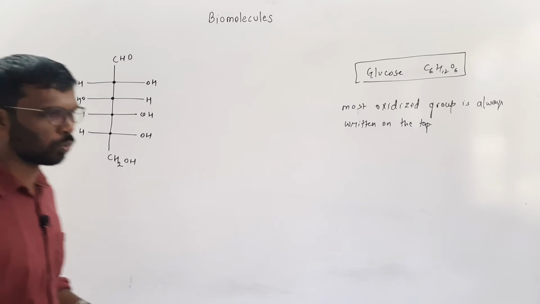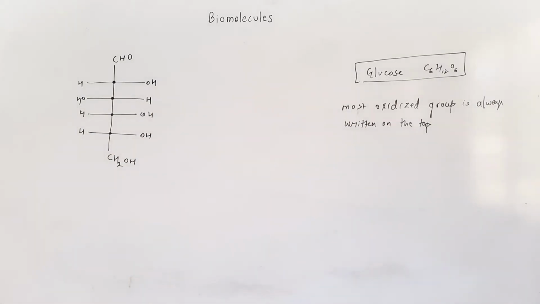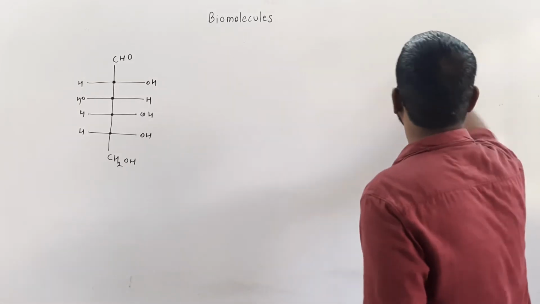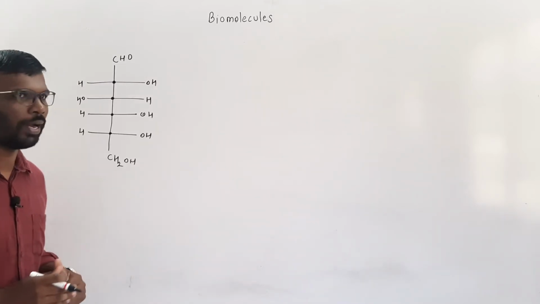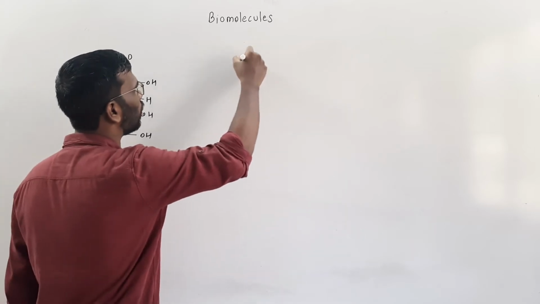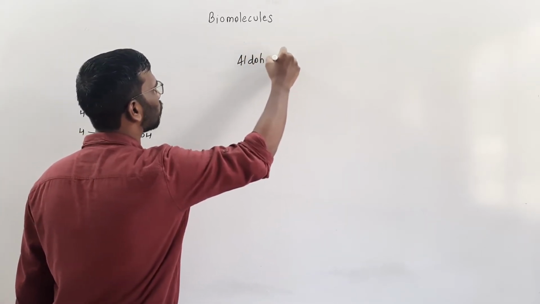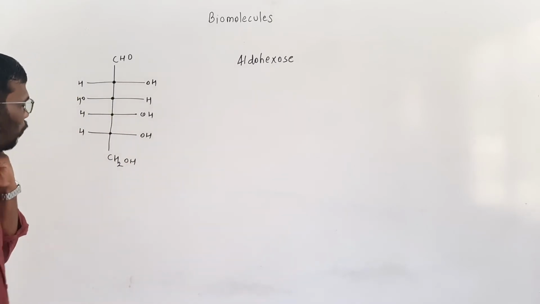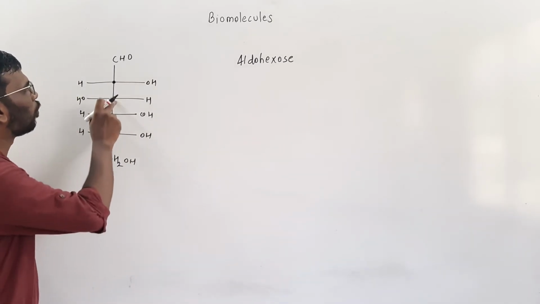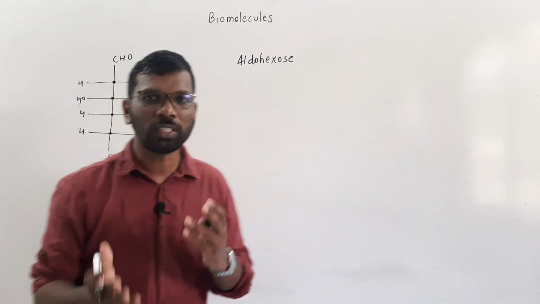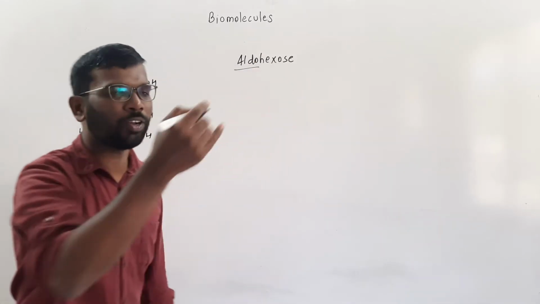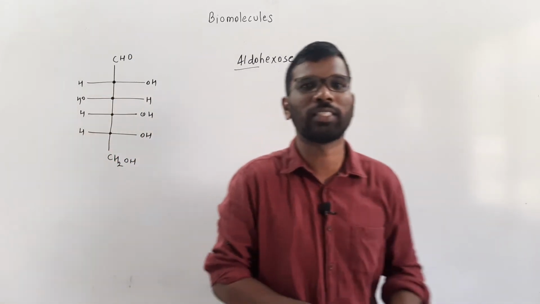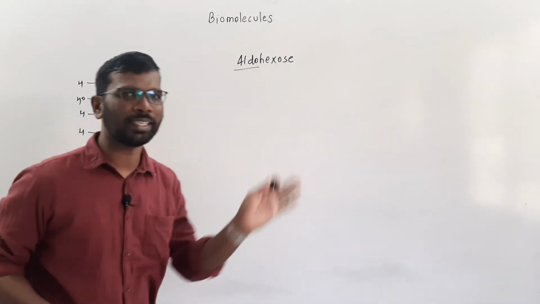This is about the glucose. So coming to the other name for this, it is called an aldohexose. Okay, aldohexose, why? If you see, how many carbons are there? 1, 2, 3, 4, 5, 6. There are 6 carbons. And which group is connected over here? It is the aldehyde group which is connected. And that is the reason why we write it as aldo and hexose. Hex is for the 6 carbon system. Since it is a sugar, ose, aldohexose.